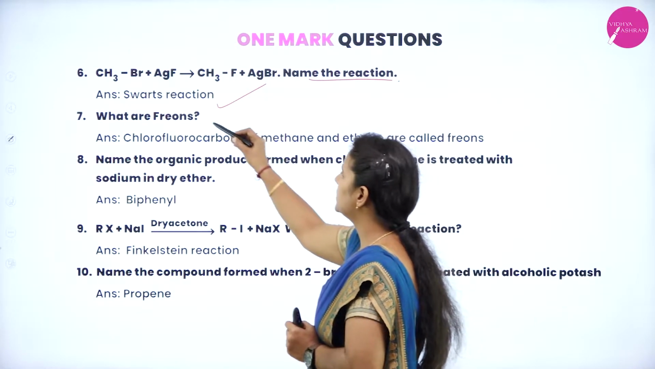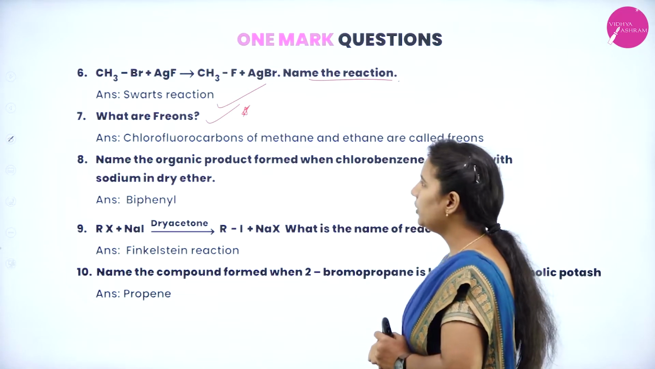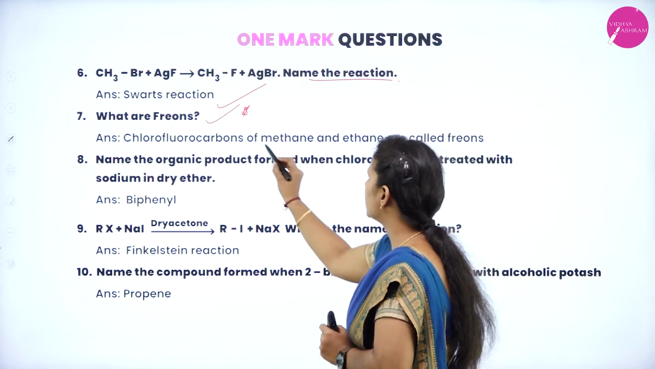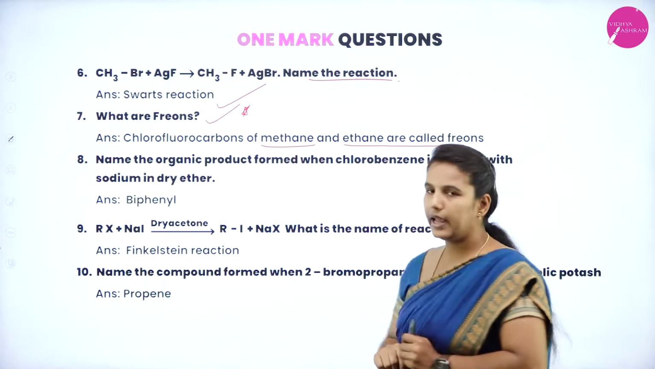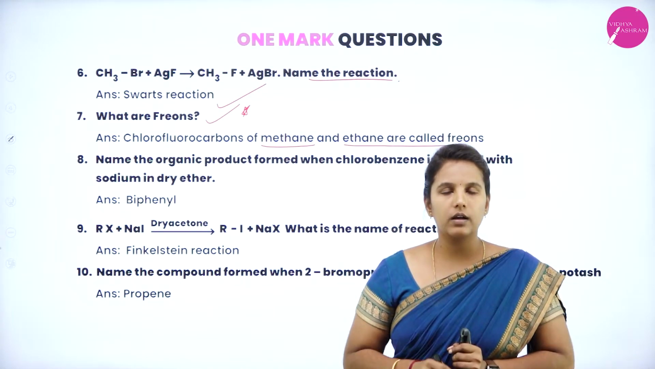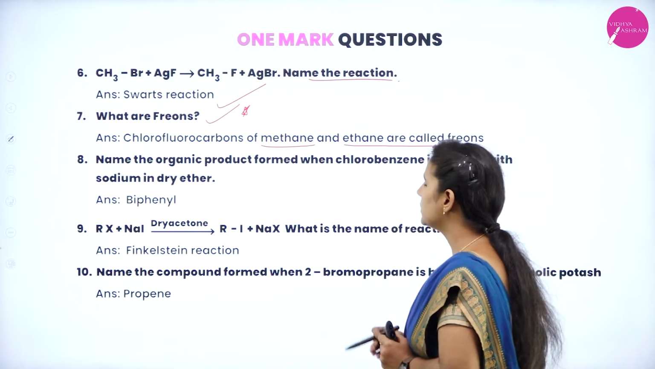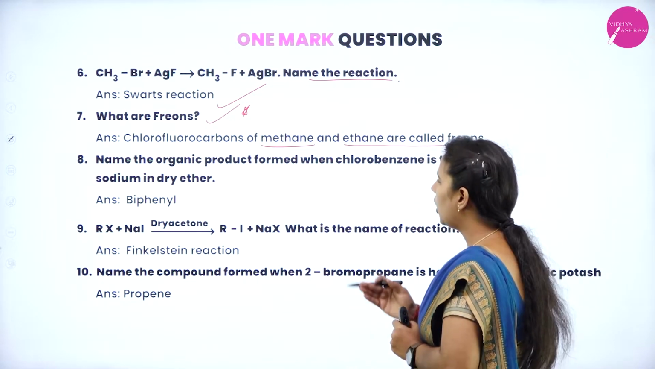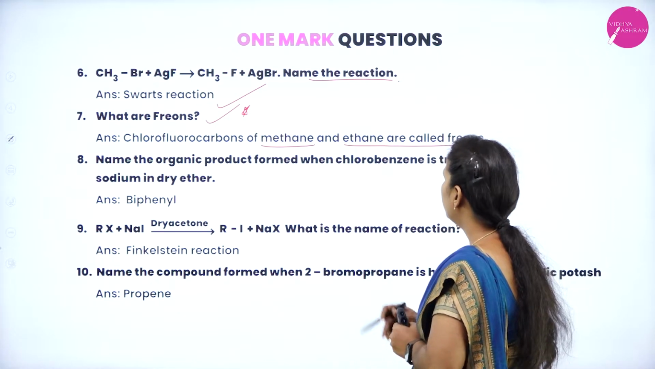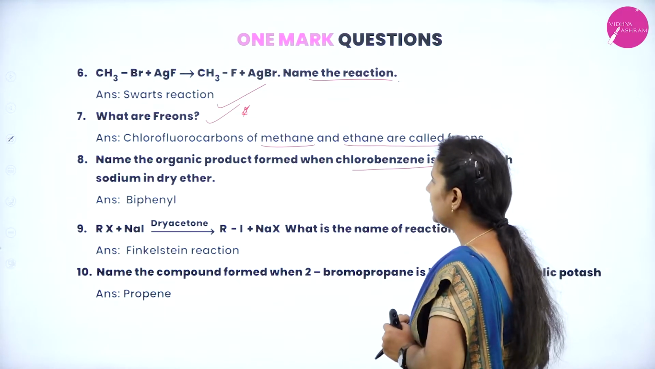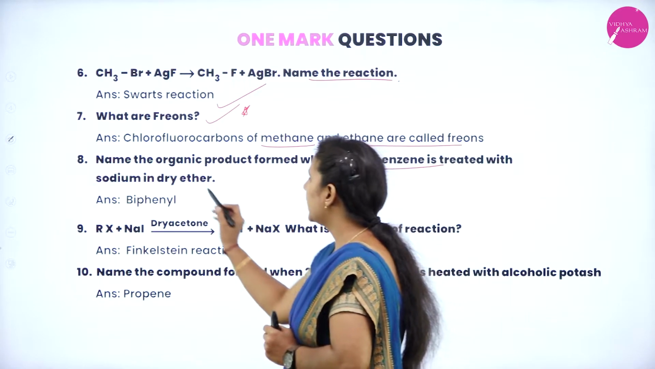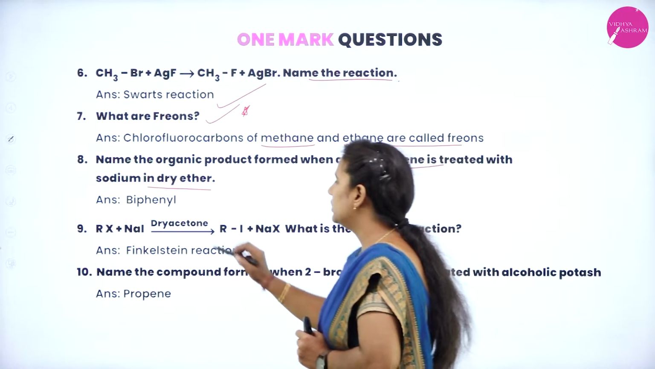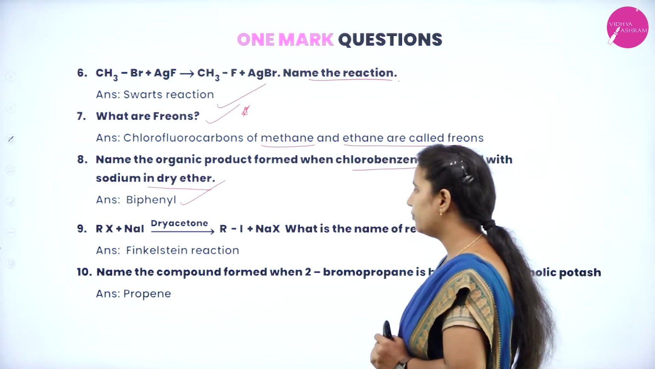Next question, which is most frequently asked: what are freons? Freons are chlorofluorocarbons of methane and ethane. So, the chlorofluoro forms of ethane as well as methane are said to be freons. Name the organic product which is formed when chlorobenzene is treated with sodium in dry ether. You need to mention the product. We know that the product is diphenyl.